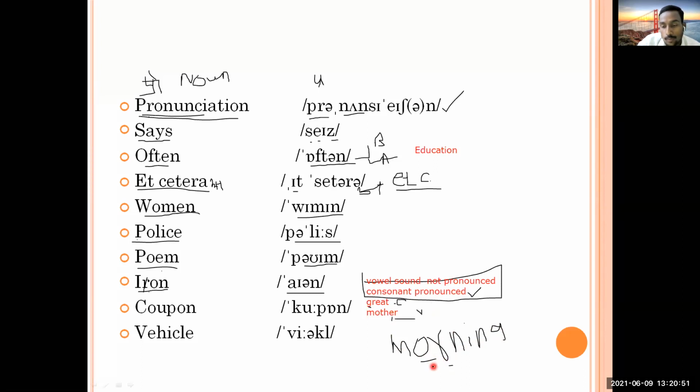You can call it good morning. So it should sound, it should be felt that you are calling it R by taking this vowel sound long, but you should not pronounce it. So when I say morning, I say a long O. And because of that, it seems that I'm calling it R, but there is no R. I will call it good morning. So like this. Then with this, we'll go to the next and you people tell me what is this. Coupon.